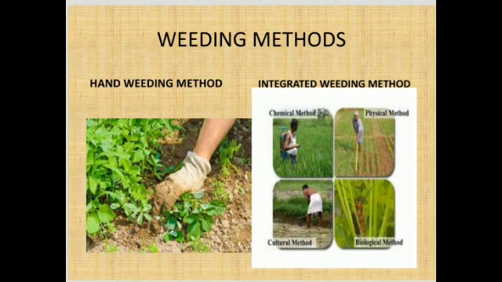Hand weeding method. By hand itself, we can remove the weeds and then make them dry under the sunlight. This is a tillage method and the summer tillage method also. Then integrated weed management also we can use. For large scale fields, we can use the integrated weeding method because by hand itself we cannot weed the large scale fields. So for those cases, we can use integrated weeding mechanisms like chemical, biological and mechanical means of weeding.